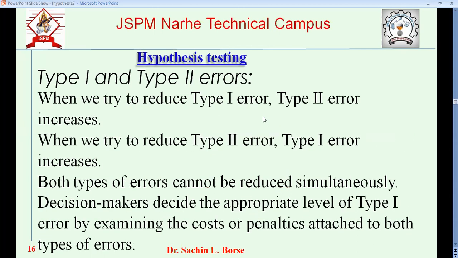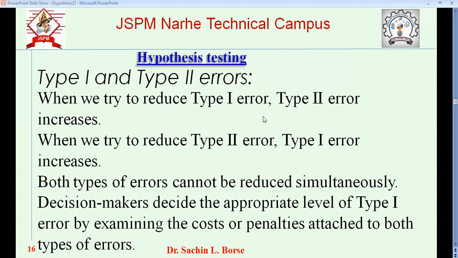Now I'll just go back. As I mentioned, type 1 error and type 2 error are linked. If you reduce one error, the other error increases.